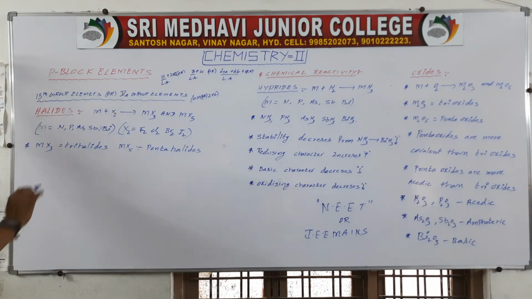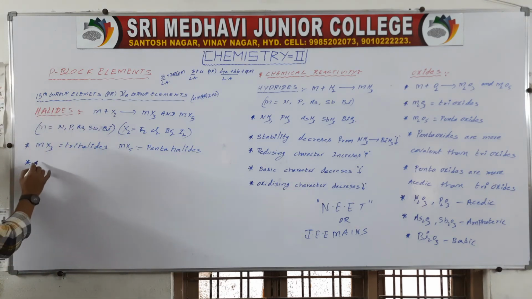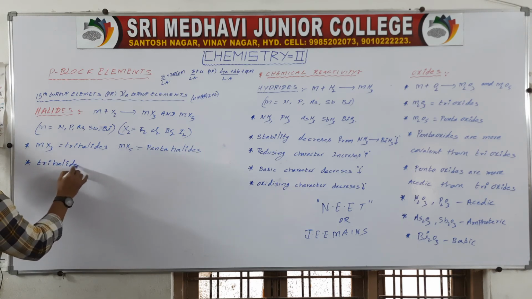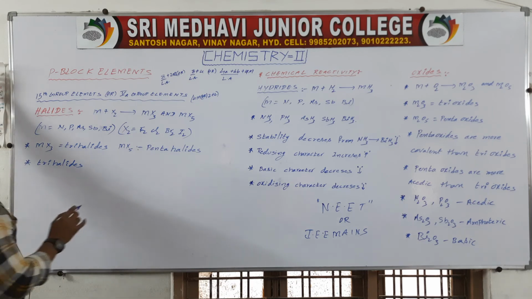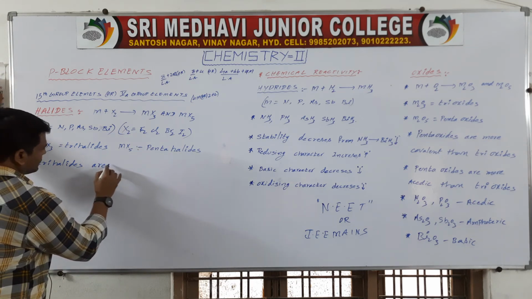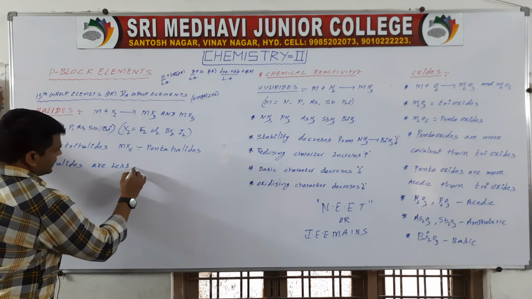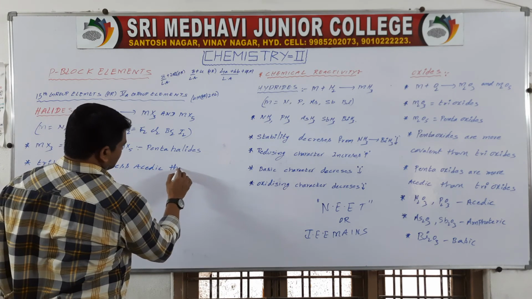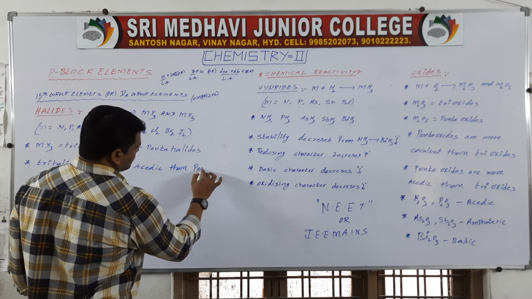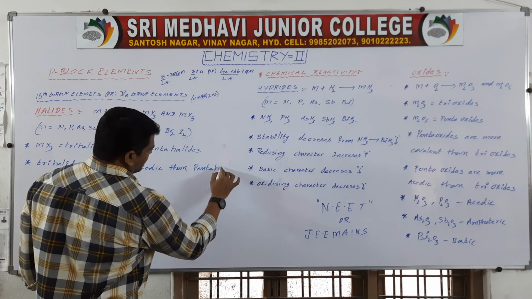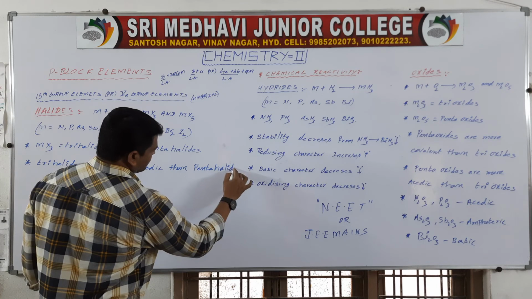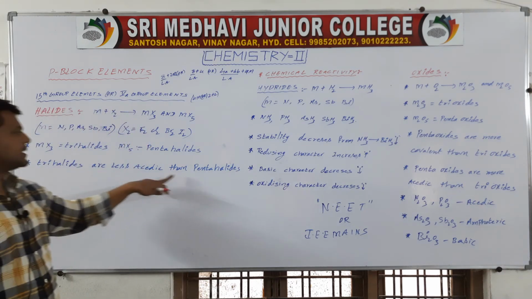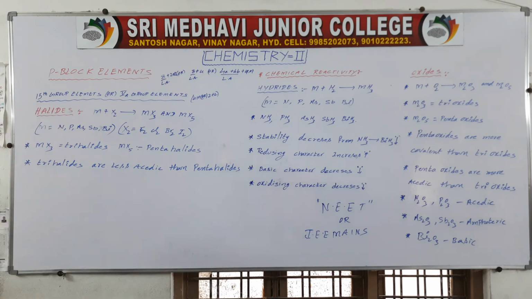Okay, see here, trihalides are less acidic than pentahalides. Trihalides are less acidic than pentahalides.